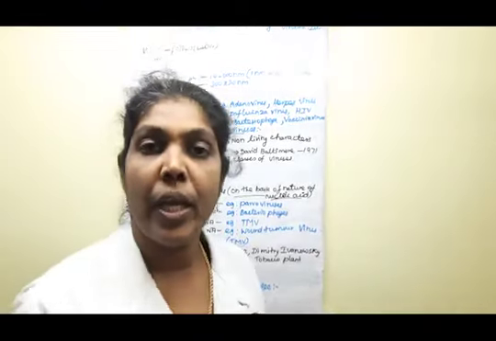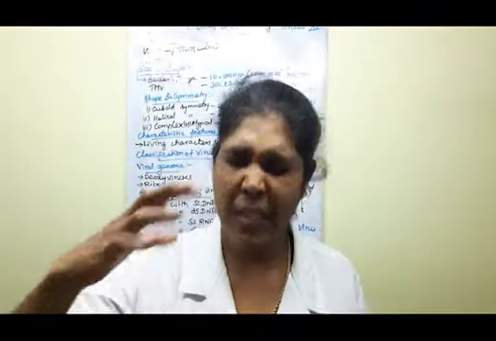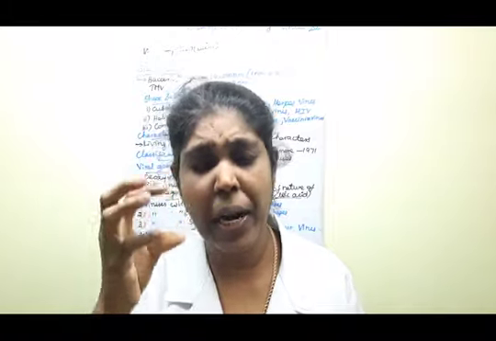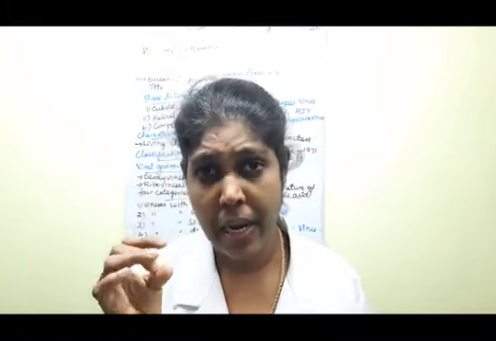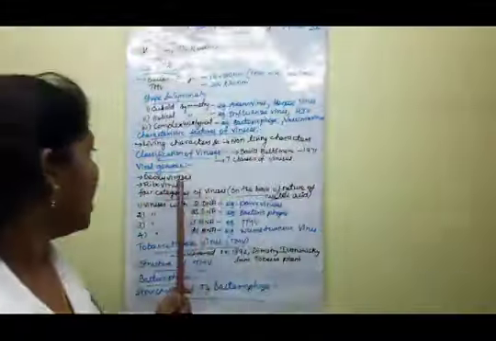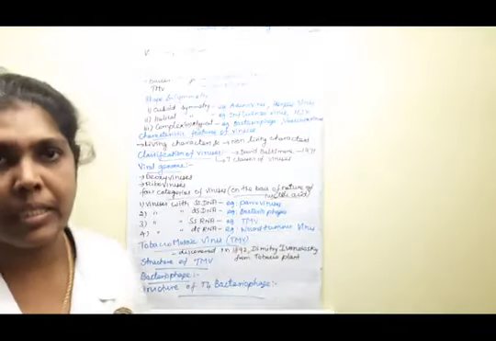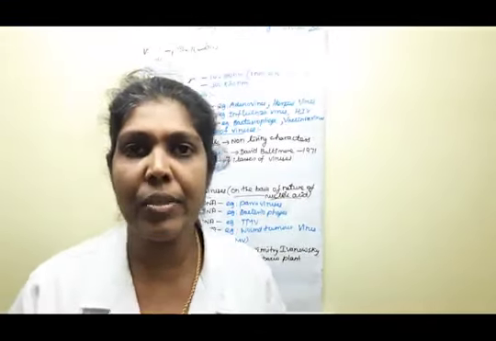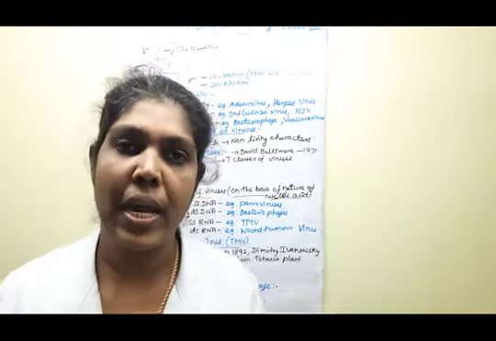What do you mean by deoxyviruses? Viruses that possess DNA as nucleic acid are known as deoxyviruses. Next, what do you mean by riboviruses?